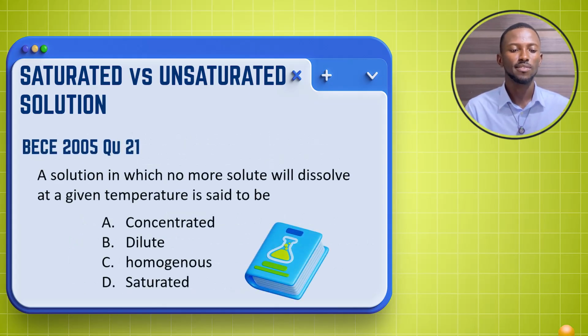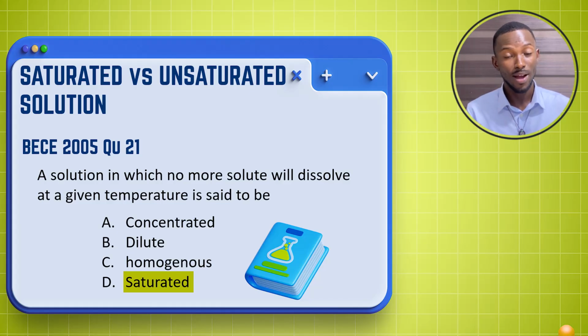So in 2005, there was question number 21. A solution in which no more solutes will dissolve at a given temperature is said to be what? A solution in which no more solutes will dissolve at a given temperature is said to be what? It's said to be saturated.